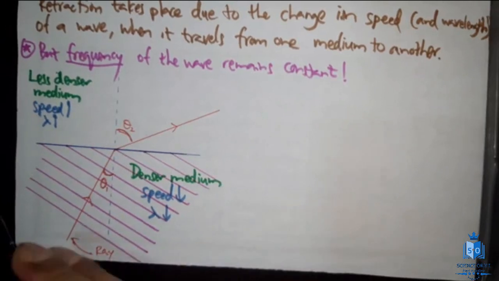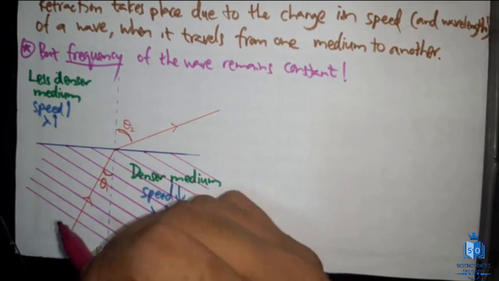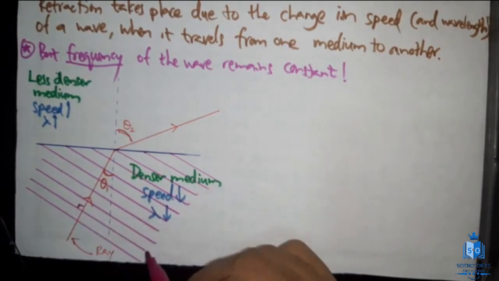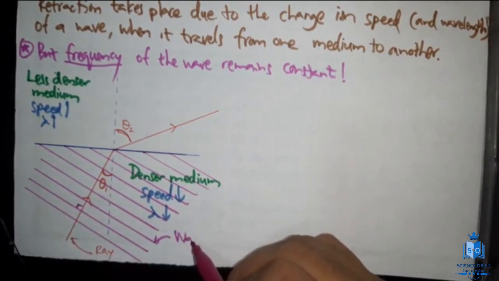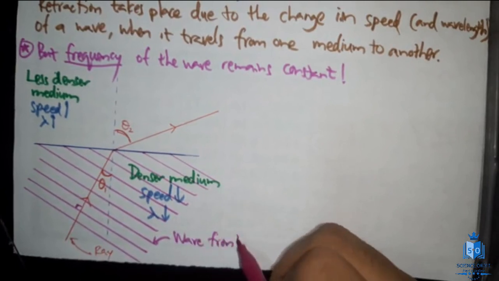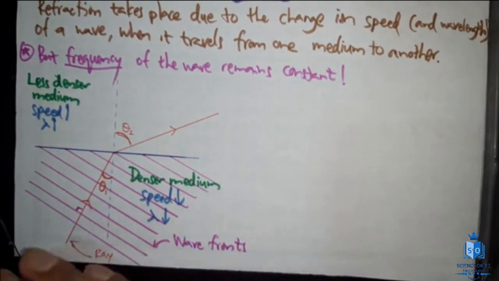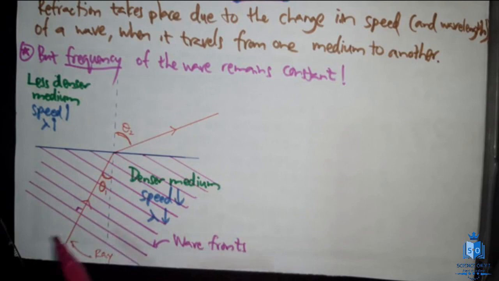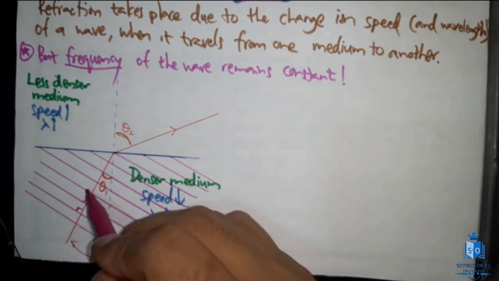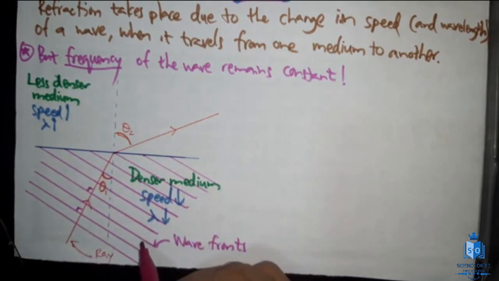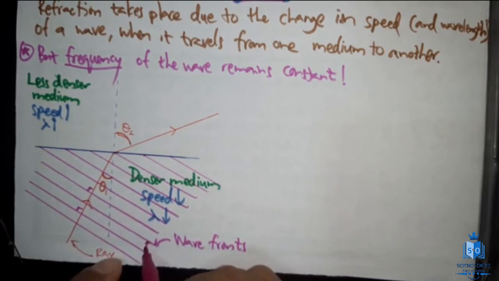This is how the crests are going to look. These are actually called the wave fronts. And you can see the wave fronts are always perpendicular to the ray. And this is lambda, a small lambda, because it's a denser medium.